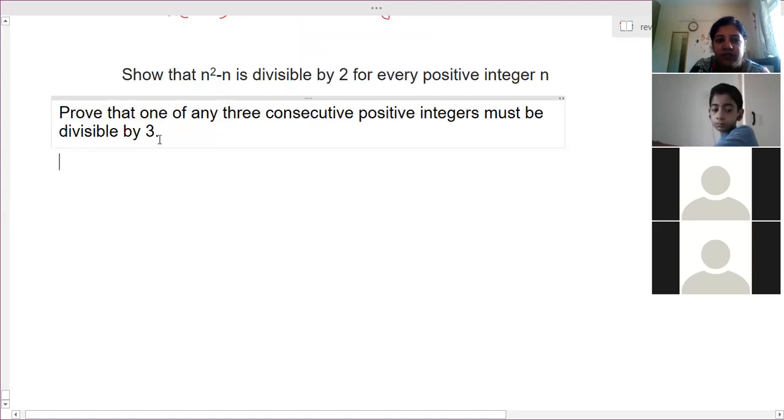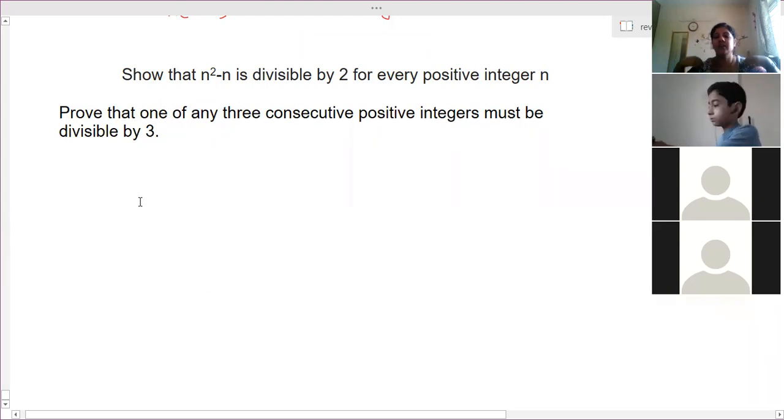Prove that one of any three consecutive positive integers must be divisible by 3. Actually, one and only one out of three consecutive integers is divisible by 3. The meaning of this: you see three consecutive integers, 12, 13, and 14. Any one of them is divisible by 3? Which one is divisible by 3 here? 12. Only 12 is divisible.